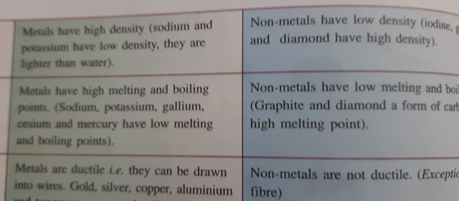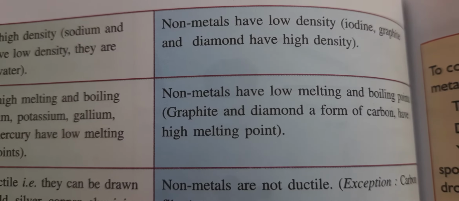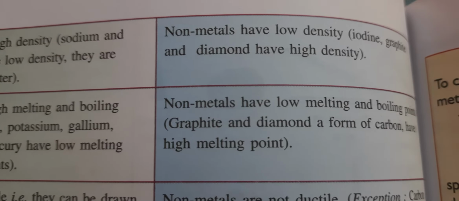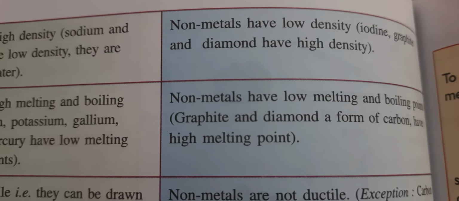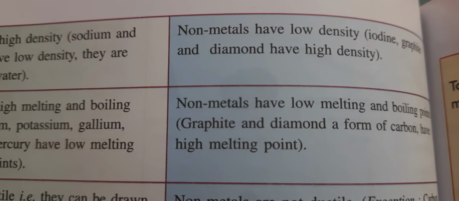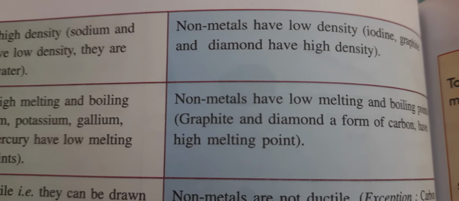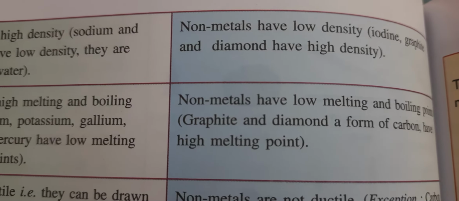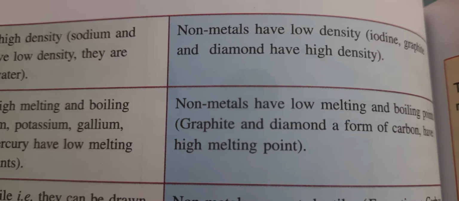Now what about the density of non-metals? Non-metals have low density. Iodine, graphite and diamond have high density, because they are solids. But most of the non-metals are gases, so they generally have low density.